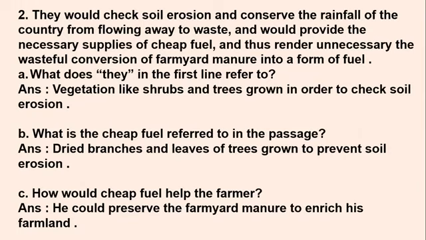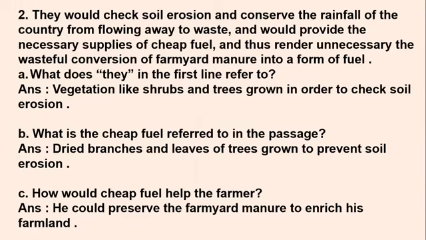The small shrubs, the plants, the trees which are grown, they are going to check and stop the soil erosion. Because during the explanation we have learned, students, that these trees and plants, the vegetation which is properly done, help in checking and preventing soil erosion. They will also conserve rainfall and give balanced rainfall, right? So here "they" refers to vegetation like shrubs and trees grown in order to check soil erosion.